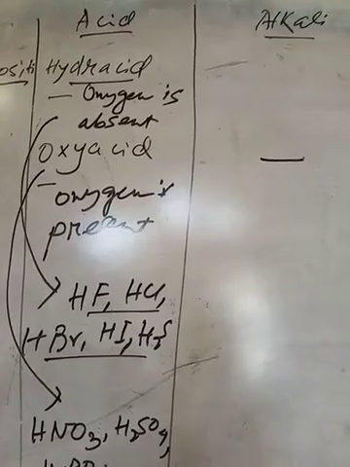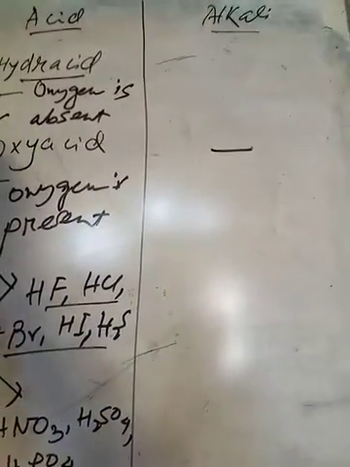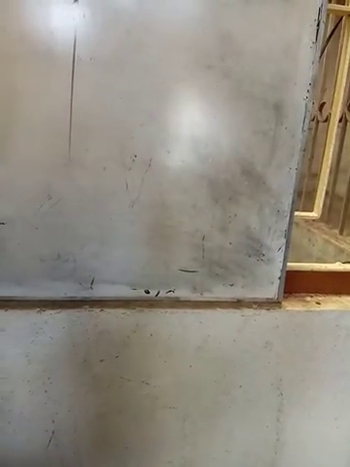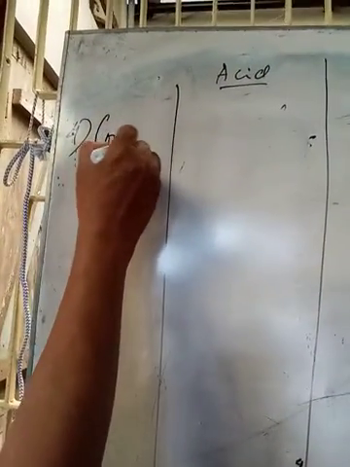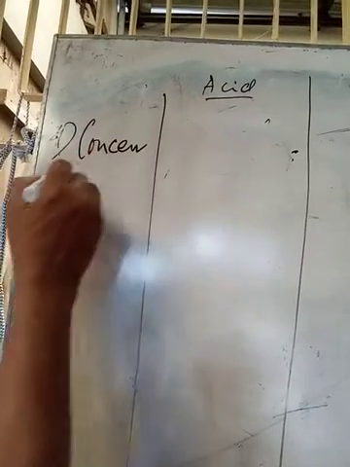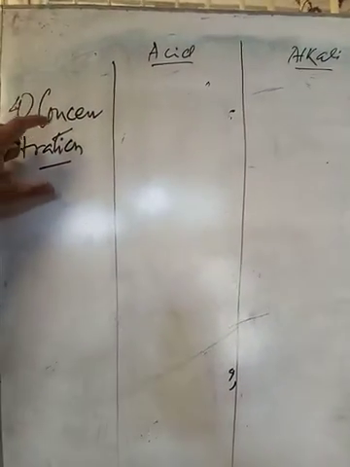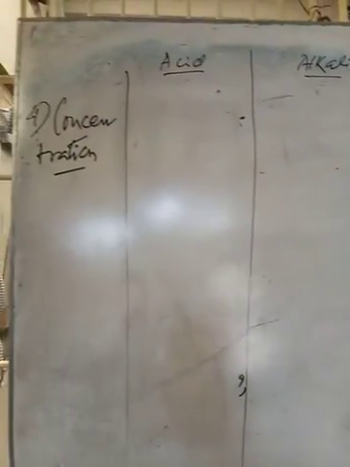On the basis of composition, there is no classification in case of alkali. Now number 4. Number 4 is on the basis of concentration. That means the amount of water present in acid or alkali.